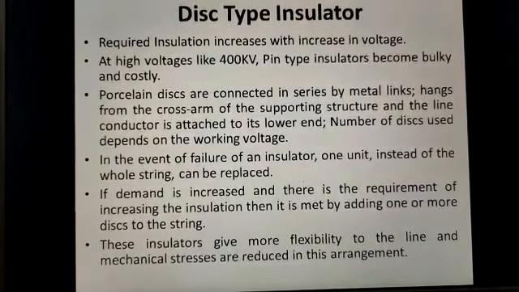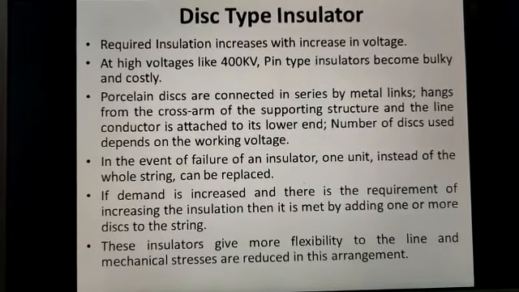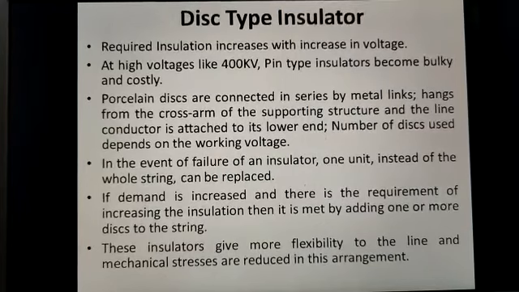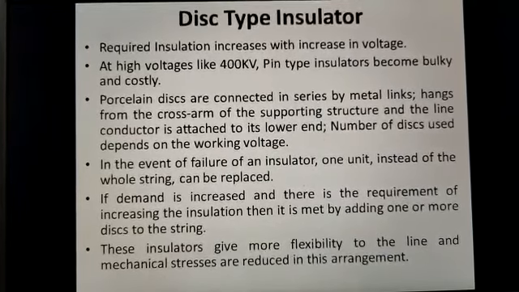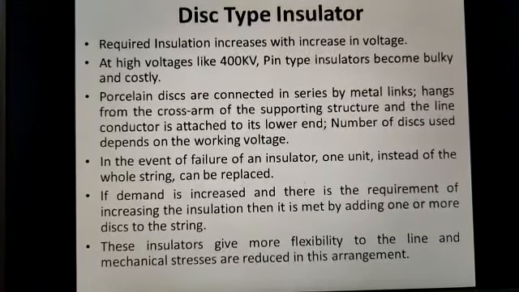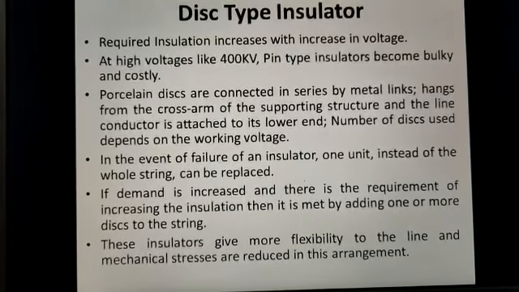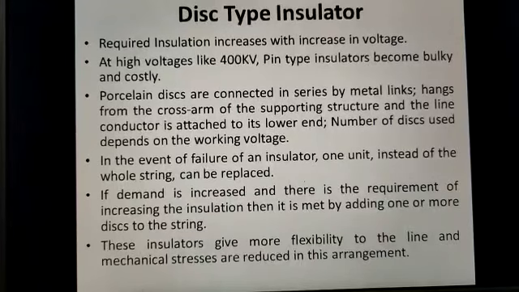Second is the disc type insulator. As we know, the insulation required depends on the voltage. So with an increase in system voltage, we require higher insulation. At higher voltages like 400 kV, it is not possible to use a pin type insulator. So at higher voltages, above 33 kV, disc type insulators are preferred.